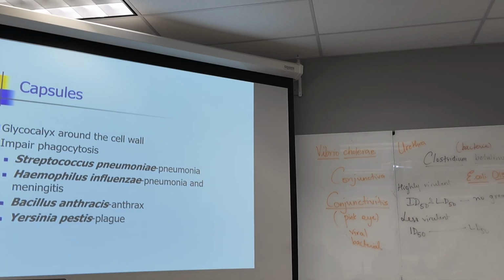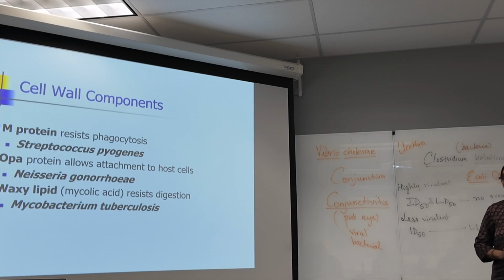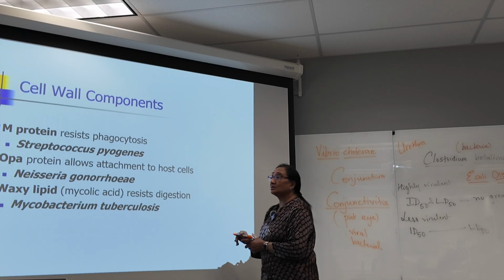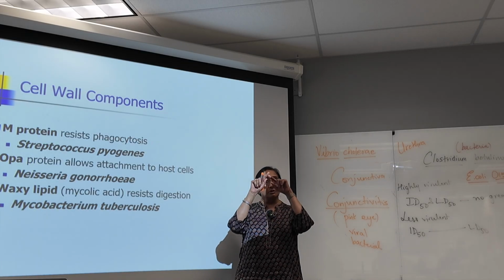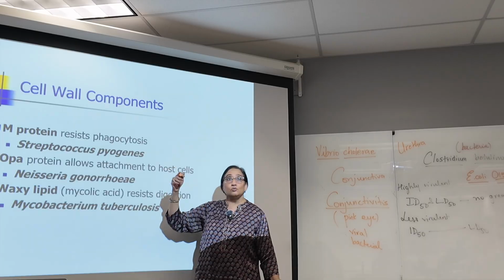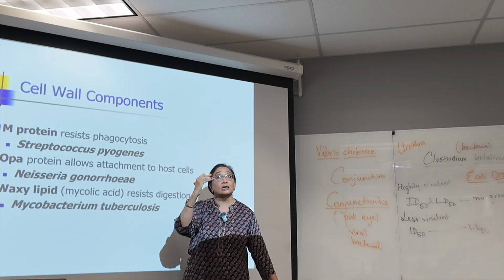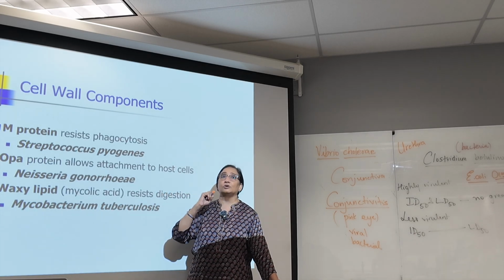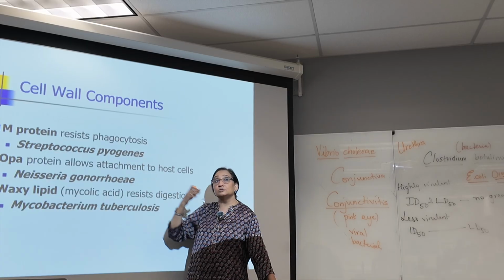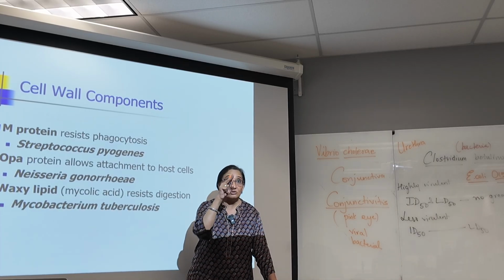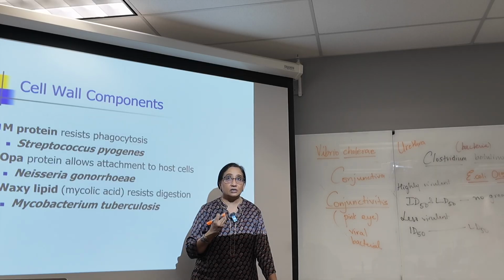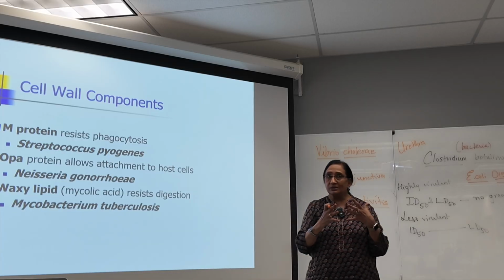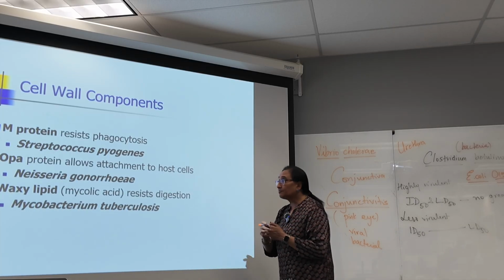So any microbe or bacterium with a capsule definitely has an added advantage because it can evade the immune system. And when you look at streptococci, especially the one that causes strep throat, it actually has certain proteins in the cell wall. The outer capsule is one, and the next layer from the capsule is the cell wall. The cell wall could have proteins which do not allow the immune system to attack it. So Streptococcus pyogenes, which causes strep throat, has a specific protein on the cell wall called the M protein, and this M protein will definitely resist phagocytosis. So your white blood cells are not able to get rid of it.